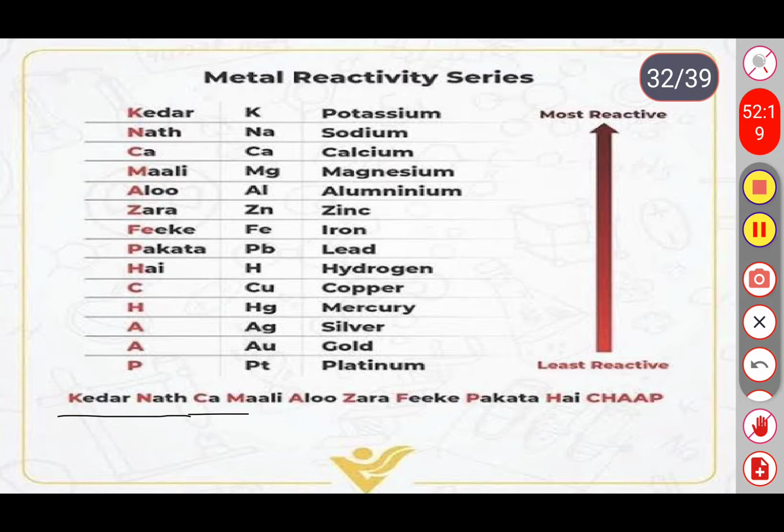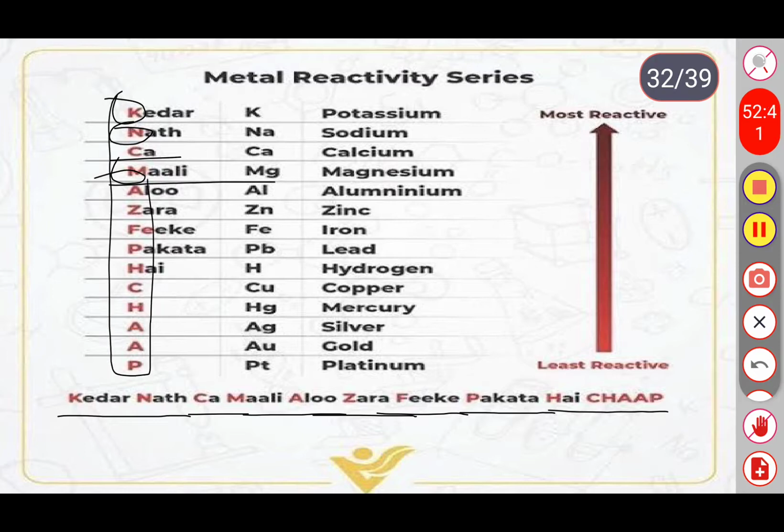It means from Kedar we have to take K, and next one N, Nath, from N we have to take N. N means sodium, calcium, magnesium. Mali, from Mali we have to take the first letter of each word to get the reactivity series metals. केदारनाथ का माली आलू जरा फीके पकाता है chap. So from each word, if we take the first letter of each word, we get the reactivity series of metals.